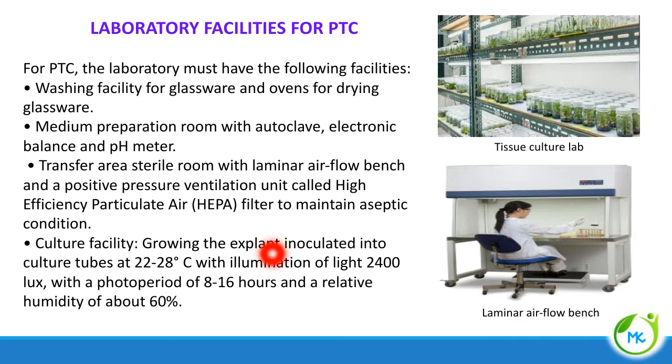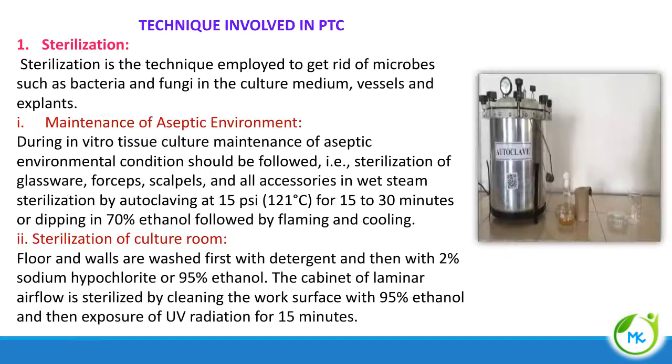Next, the culture facility. The plant should be inoculated into culture tubes at 22 to 28 degrees Celsius. The inoculated explant should be incubated properly at a proper temperature, with a proper photoperiod and illumination. A photoperiod of 8 to 16 hours should be provided, and a humidity of 60% should be maintained. These are the laboratory facilities for plant tissue culture.